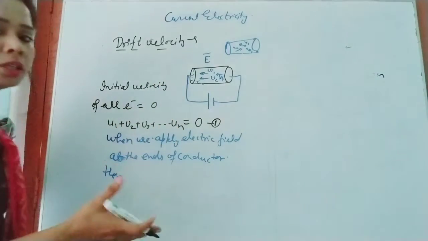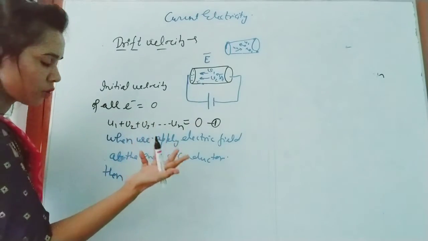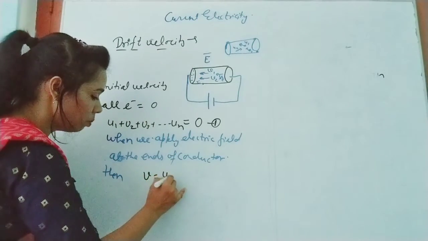You know the first equation of motion, v equals u plus at.